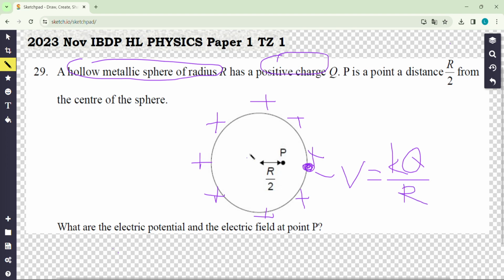But inside the hollow sphere, at any point, you have to remember the electric field is zero, because the electric fields from the opposite charges cancel each other out exactly. So the electric field inside is zero. From the surface to point P, the work done by the electric field is zero. So the electric potential does not change when moving from the surface to here. So at point P, the electric potential is still kQ over r.